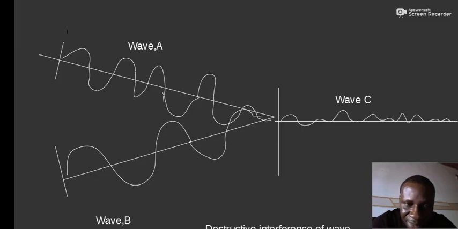Pi over 2, that's 90. 3 pi over 2, that's 270. That means the phase angle between the waves is 180 degrees or odd multiples of 180 degrees. And so what happens? They cancel out. That's destructive interference. So the two conditions, I repeat: trough to crest of one wave, and a phase difference of odd half multiples of pi, give us destructive interference.